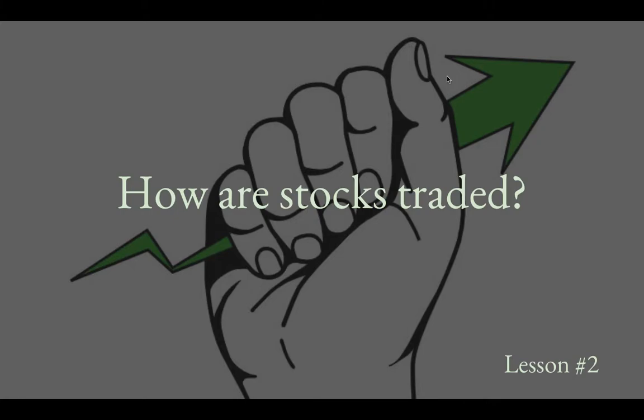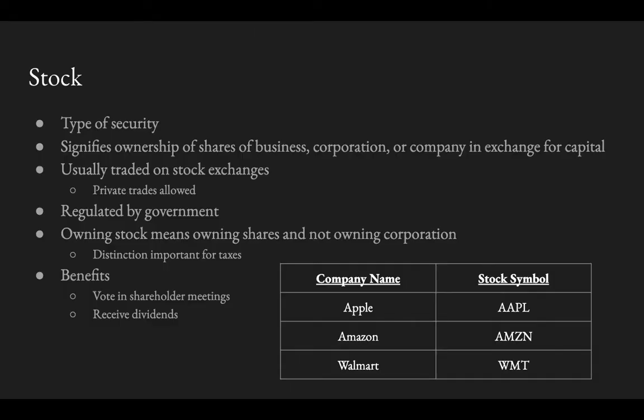Lesson 2. So we're going to go over how stocks are traded and on what platforms. To first do that, let's go back and define a stock. In our last lesson, we talked about what a security is, and we established that a stock is a type of security, and it basically signifies that you have ownership of shares of a business, corporation, or company in exchange for capital, and that capital is the money that you put in to buy that stock.